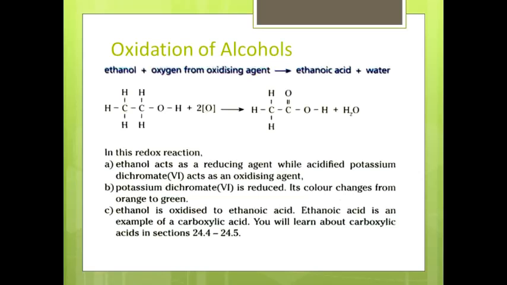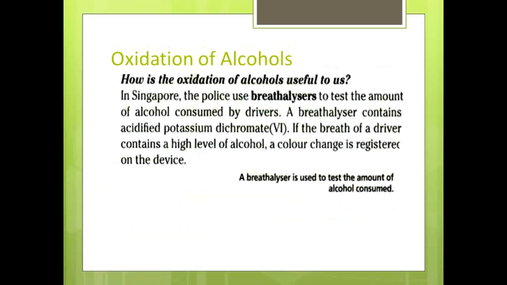In this redox reaction, ethanol acts as a reducing agent, while acidified potassium dichromate acts as an oxidizing agent. Potassium dichromate is reduced, and its color changes from orange to green. Remember this color change, it is often asked in the questions. Ethanol is oxidized to ethanoic acid. Ethanoic acid is an example of a carboxylic acid. You will learn about carboxylic acids in sections 24.4 and 24.5.